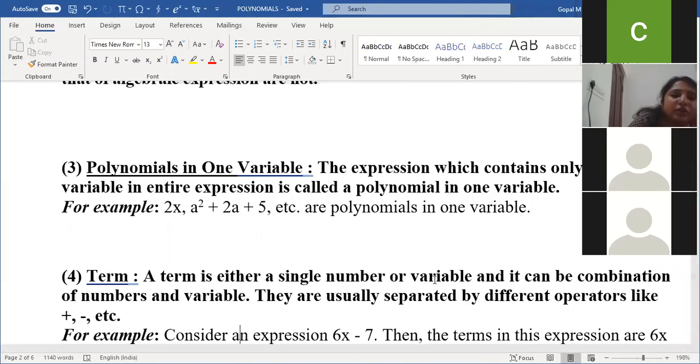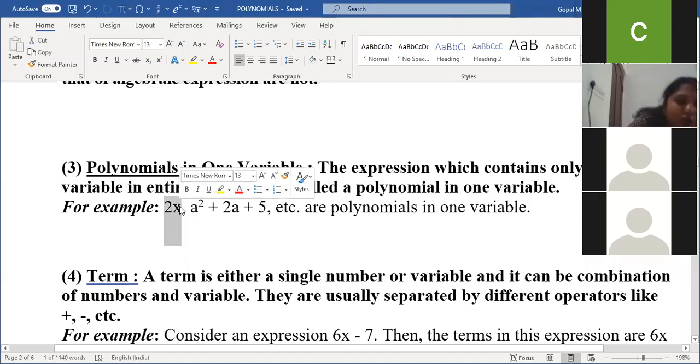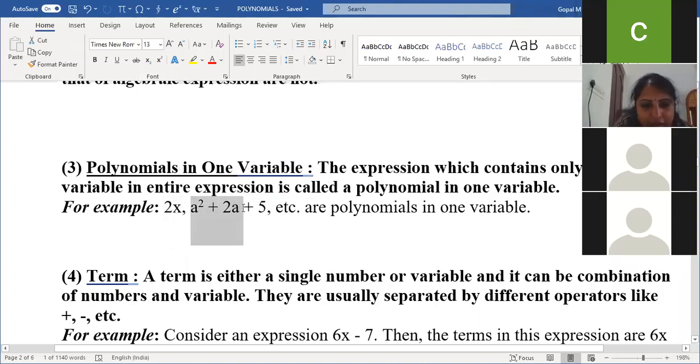Next, we'll go for polynomial in one variable. One variable means what? In the entire expression, I'm using only one variable. An expression which contains only one type of variable in the entire expression is called a polynomial in one variable. For example, here in this entire expression, I've taken only one variable, that is x. In the second expression, the entire three terms use only one variable, that is A. Am I clear, children?